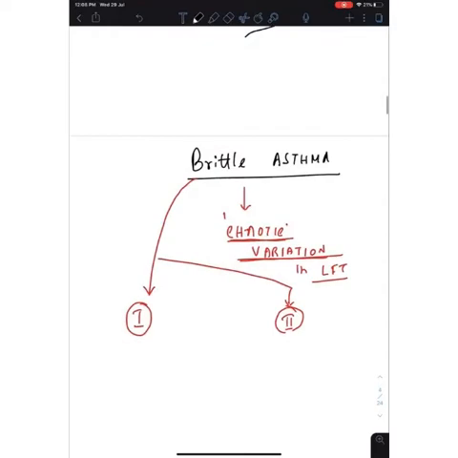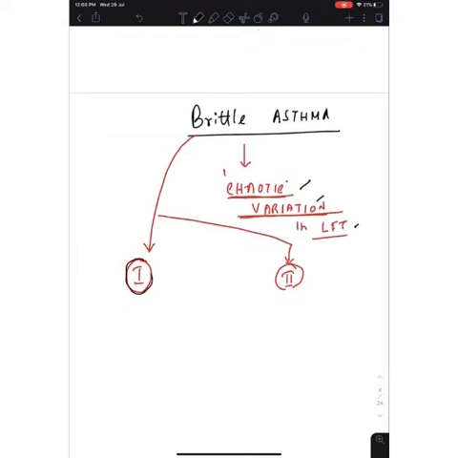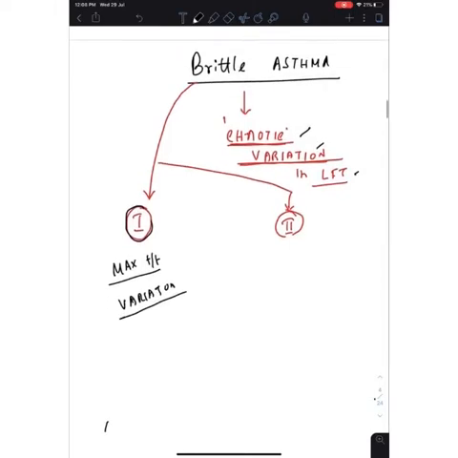So that's it. Now there is one more thing known as brittle asthma. Brittle means very breakable. Actually there are two types, type 1 and type 2, but brittle means a chaotic variation in lung function test. LFT means lung function test or pulmonary function test. That means you are giving the treatment, still there is variation in the result. So in type 1, the classical brittle asthma, you give maximum treatment, still there is large variation in pulmonary function test. That is known as type 1 brittle asthma, and we just continue the treatment here. There is no other way out.